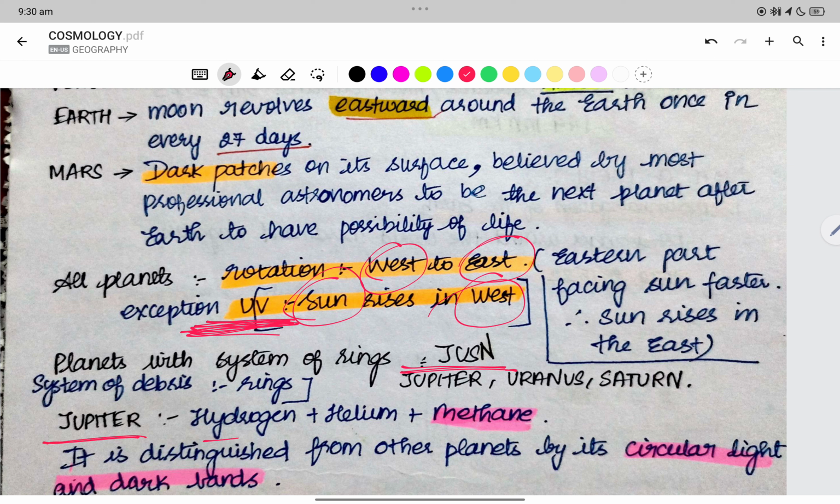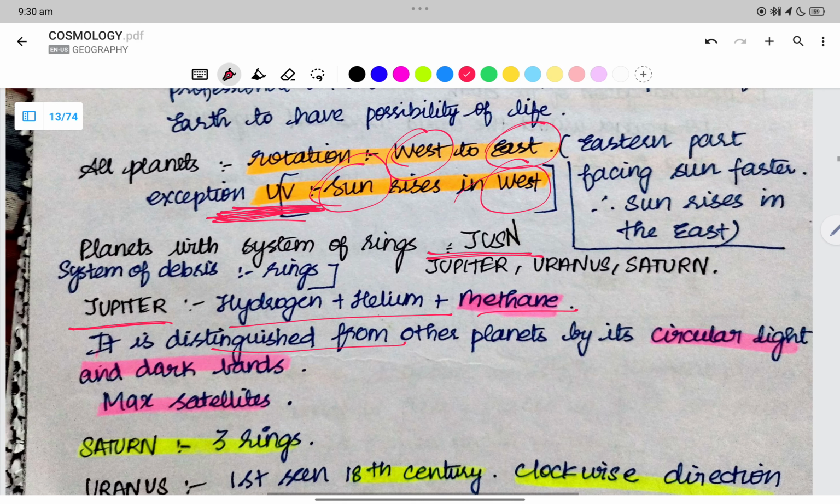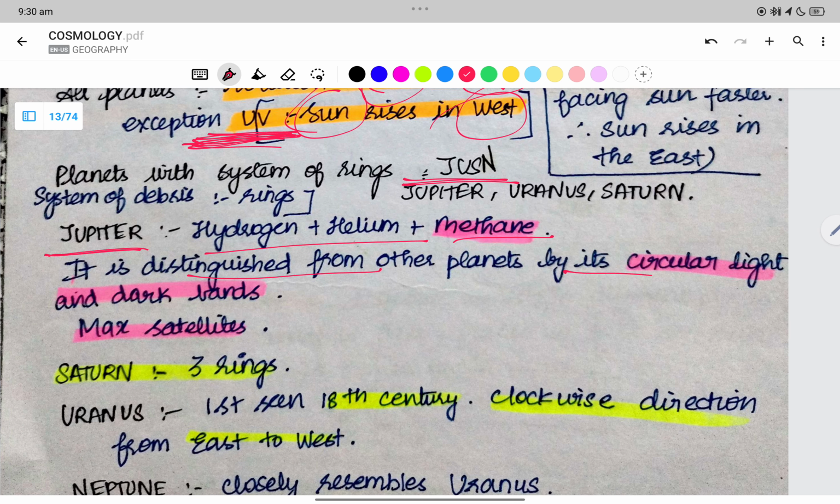Jupiter: hydrogen, helium plus methane. It is distinguished from the other planets by its circular light and dark bands. The maximum satellites, Saturn has... Jupiter has the maximum satellites.